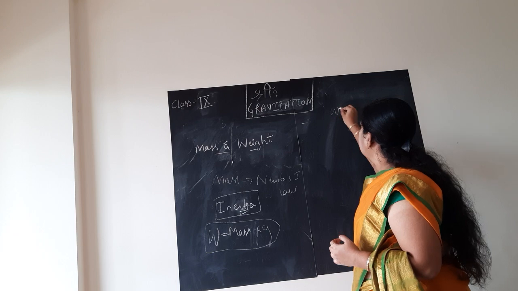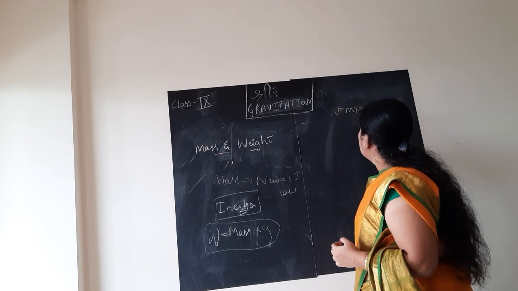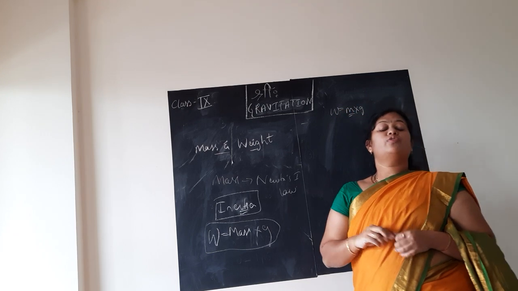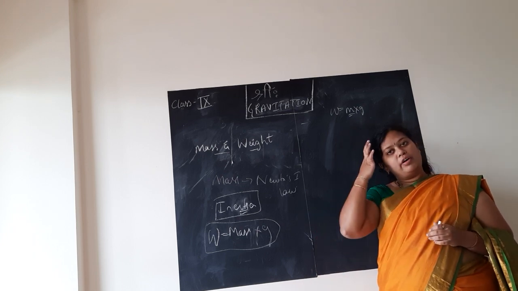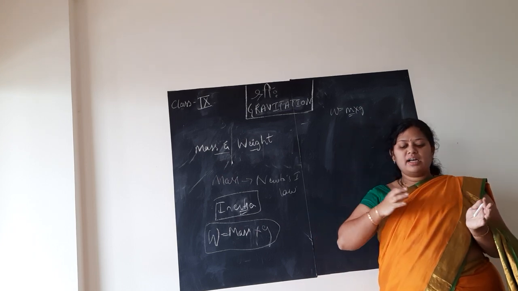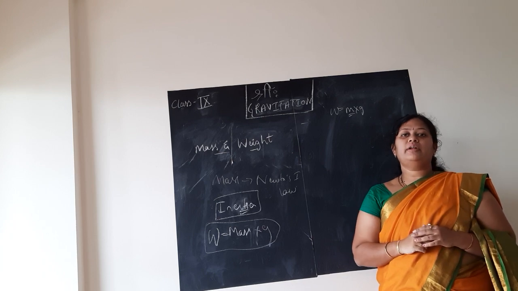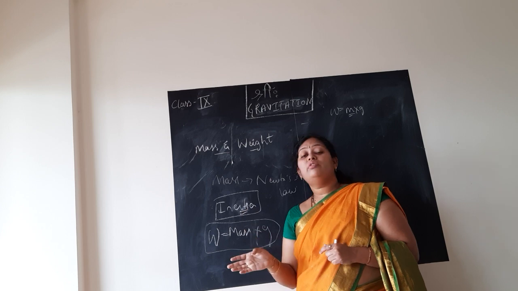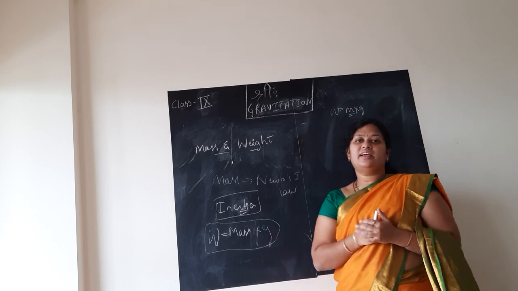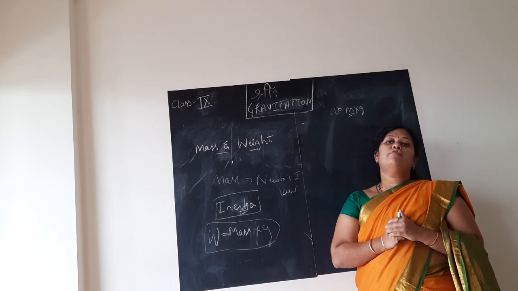You have learned this formula, W is equal to m into g, children. So mass along with the acceleration gives the weight of the body. That is the mass and weight concept. It is very simple. Here you have one concept about the mass of the moon and the mass of the earth. What are their ratios? We are going to find out now.